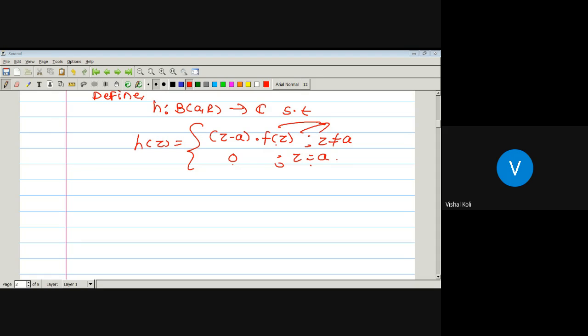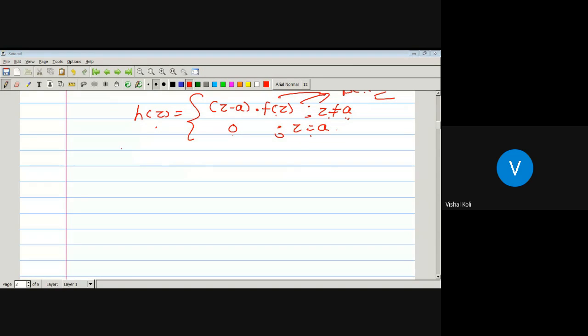Now F is analytic in the deleted neighborhood of point A. Since here Z is not equal to A, this is nothing but the open ball about A of radius R minus A, and F is analytic in this deleted neighborhood. It means H must be analytic in the deleted neighborhood of point A. So clearly H is analytic in the open ball about A of radius R minus the point A.